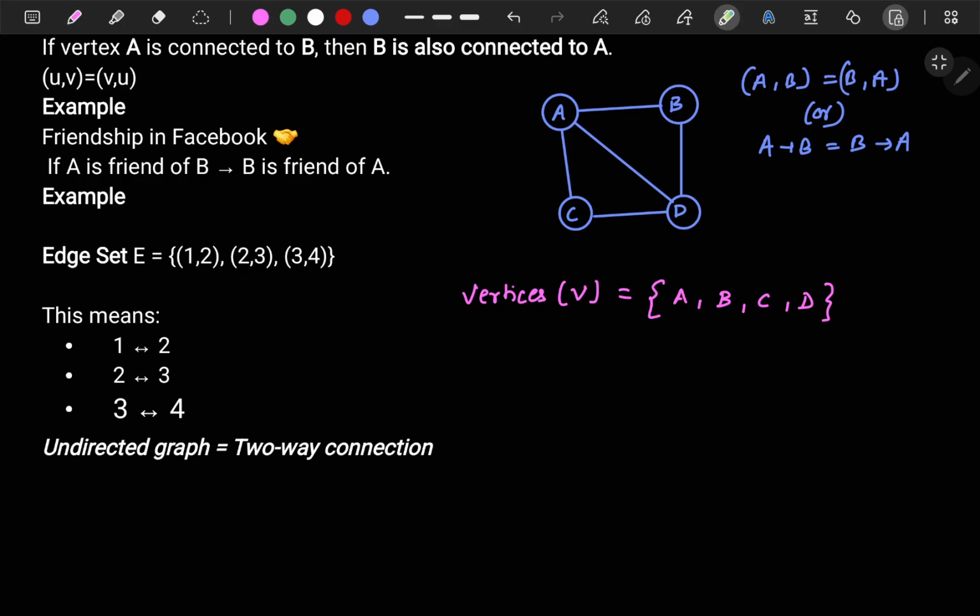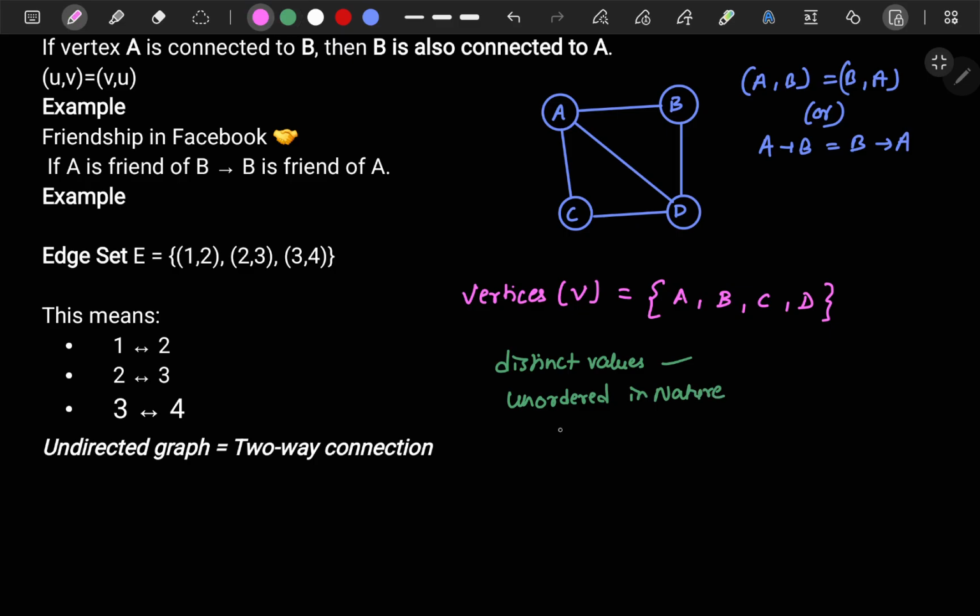Now this is a set, because it's in curly braces. And what is the definition of a set? It should contain distinct values. So all these A, B, C, D are distinct values. And it should be unordered in nature. This is the definition: it should be distinct values, and it can be unordered also. So elements can be unordered. How?